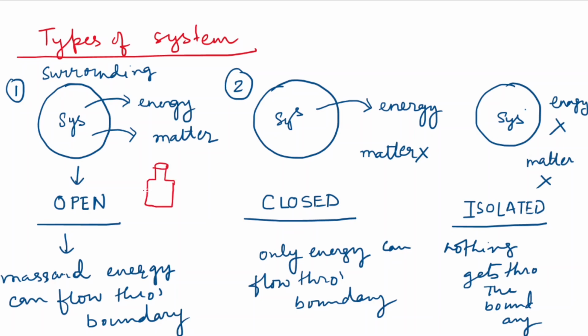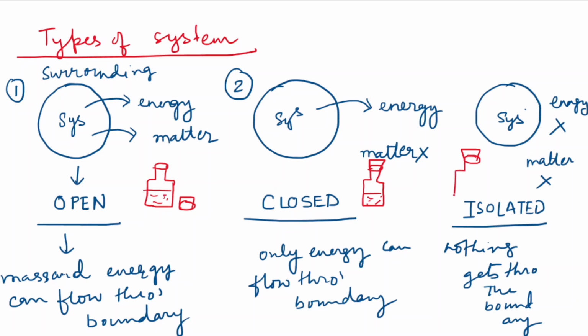Let me give an example. Let us take a bottle of hot water whose cap is open. Then this system can exchange energy as well as matter with the surrounding, so this is an example of an open system. Now if we have a bottle of hot water and the cap is closed, it can exchange heat energy with the surrounding but no matter can be exchanged, so it is a closed system.